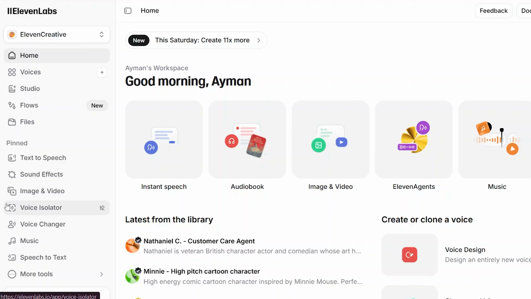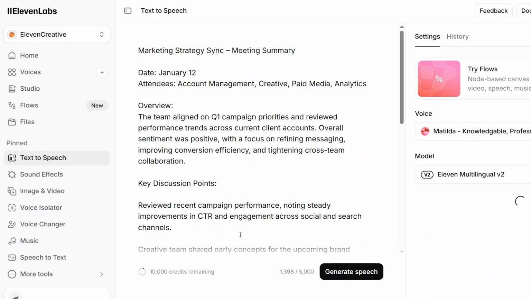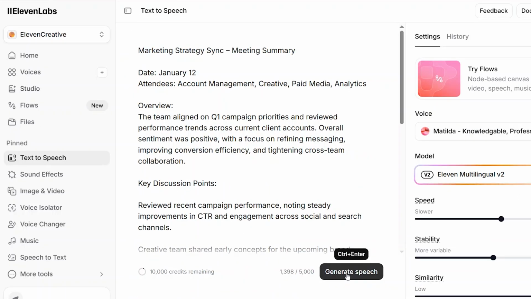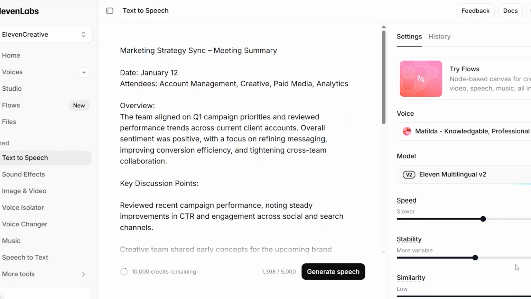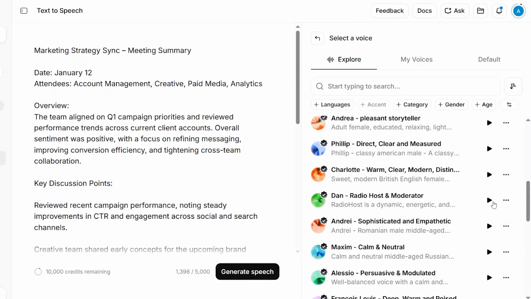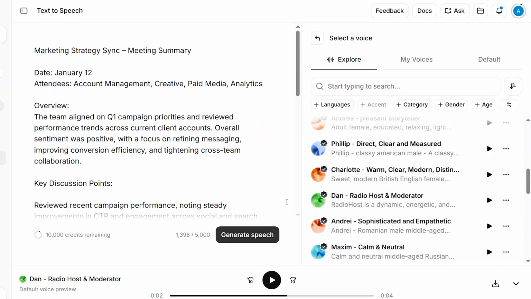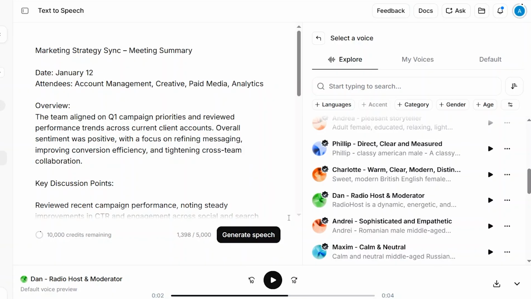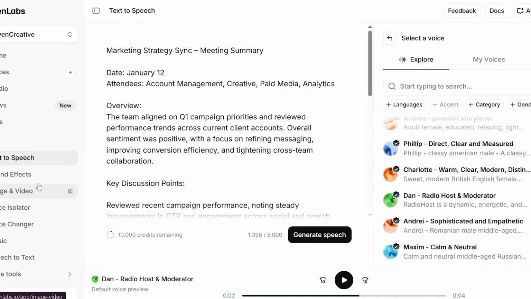It's pretty easy. You can simply log in to your account, and then you have a text to speech, you have different sound effects. You can also upload your voice and simply clone it, and then simply click on generate speech and download it. Now along with this, you also have multiple voices that you can preview or hear before actually generating the speech. And then just select the one that you think is great. Just make sure it has a perfect style, it's personalized. You can also just upload your voice and clone it.